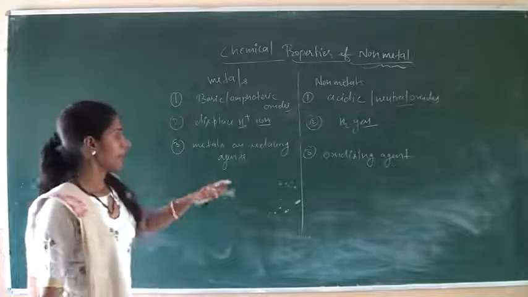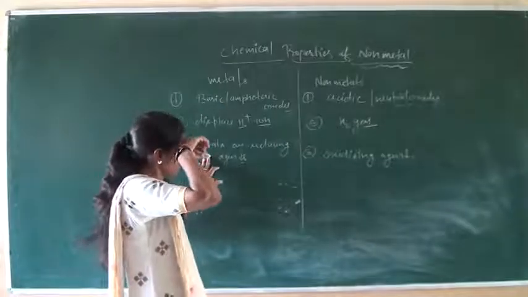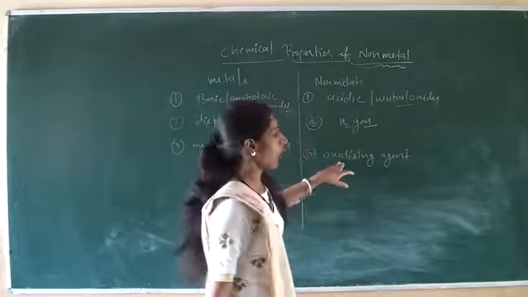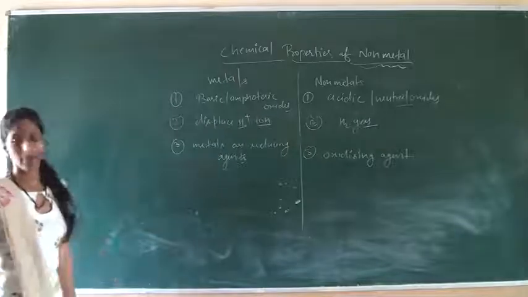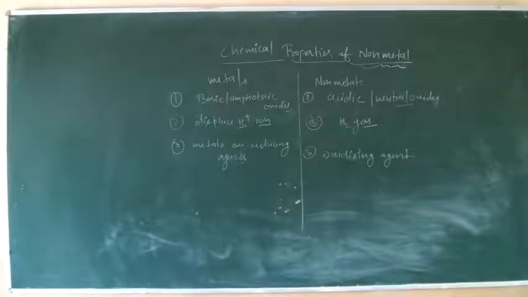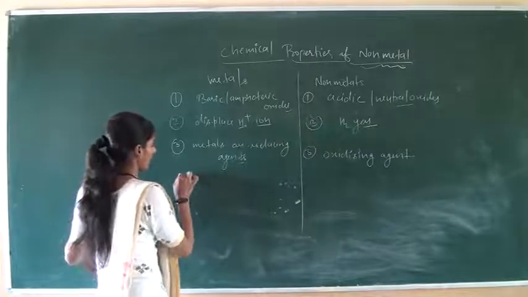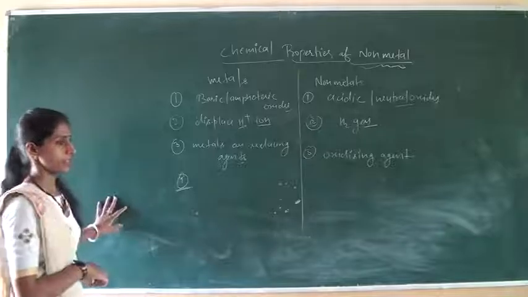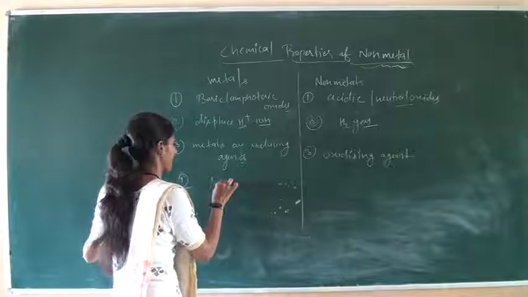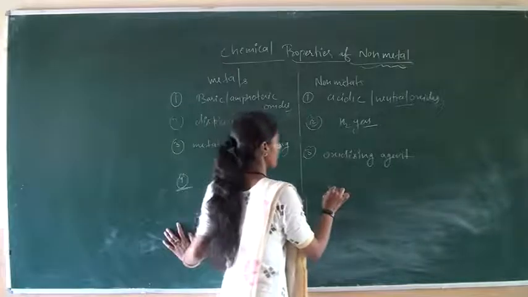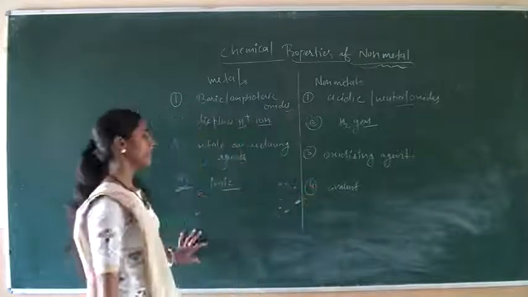Reducing agent means they reduce the given compound, and non-metals oxidize because they behave as oxidizing agents. Most metals form ionic hydrides and non-metals form covalent hydrides, which are covalent in nature.